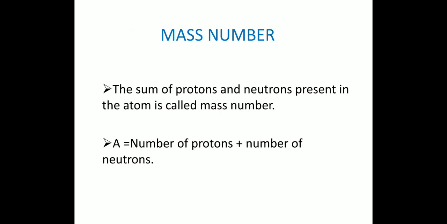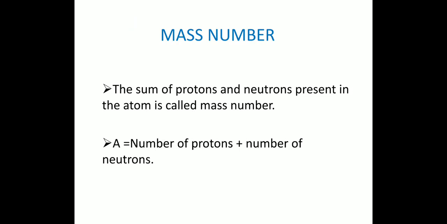Next one is mass number. It is denoted by capital A. The sum of protons and neutrons present in the atom is called mass number. A equals the number of protons plus the number of neutrons. The difference between mass number and atomic number is equal to the number of neutrons.